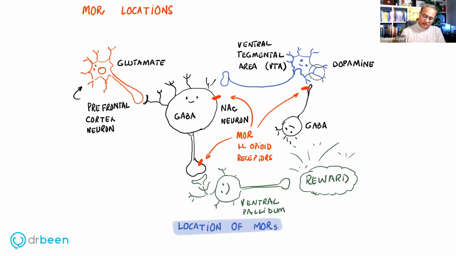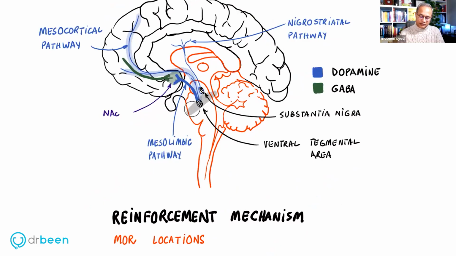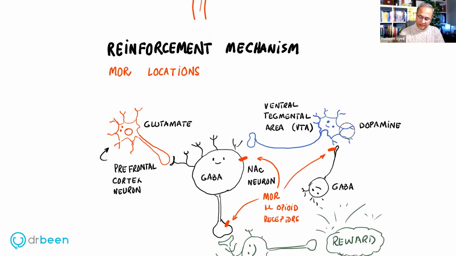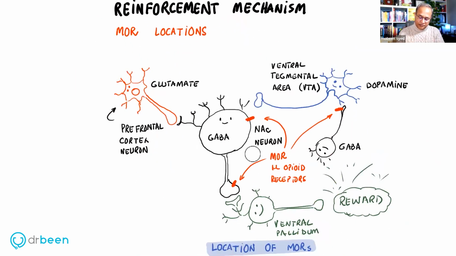So once again, please look at this diagram. This is the ventral tegmental area. Just to connect the diagrams in your mind, here in this diagram, this is the ventral tegmental neuron. Then in this diagram, this area is the nucleus accumbens.